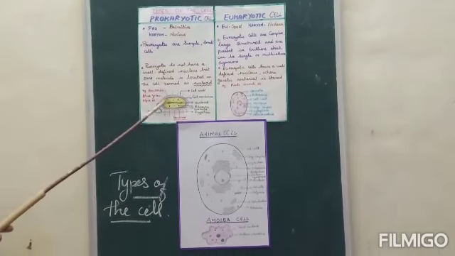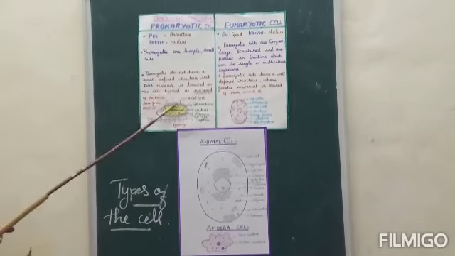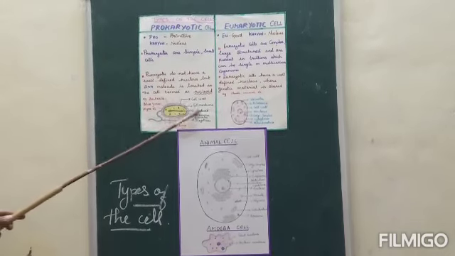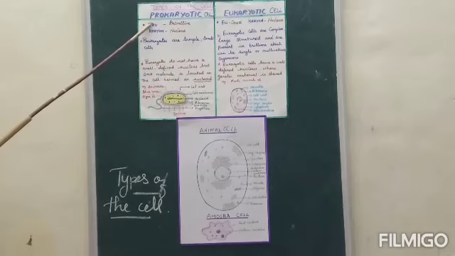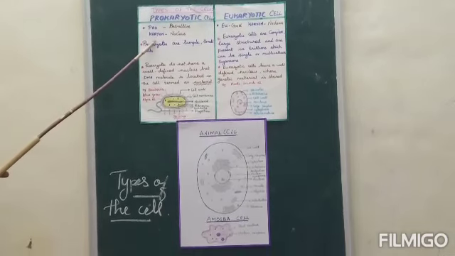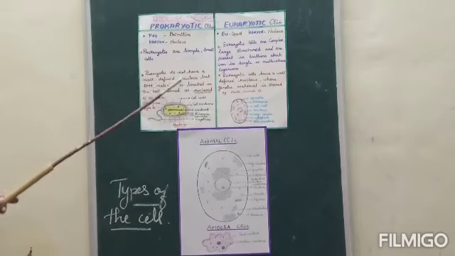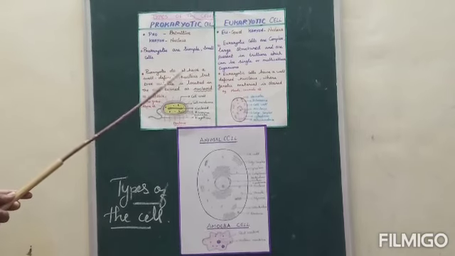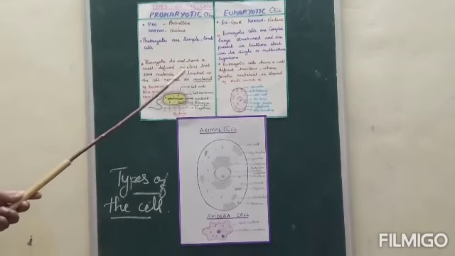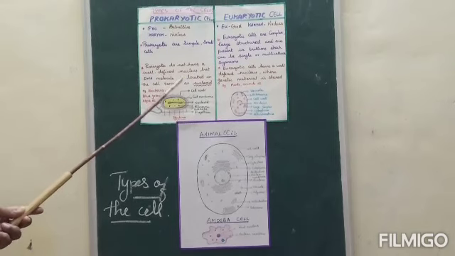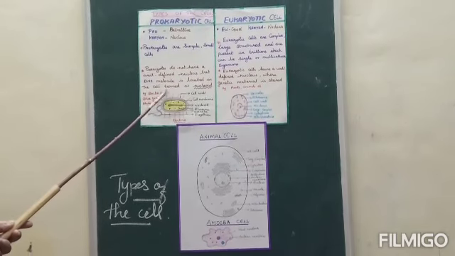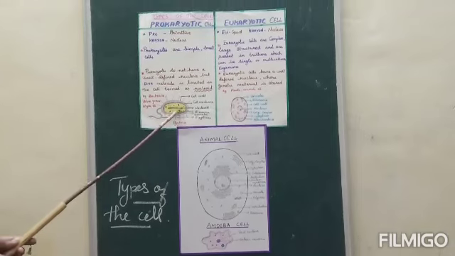The organisms made up of prokaryotic cells are called prokaryotes. Pro means primitive, karyon means nucleus. So, prokaryotes do not have a well-defined nucleus, but the DNA molecules are located in the region termed the nucleoid.